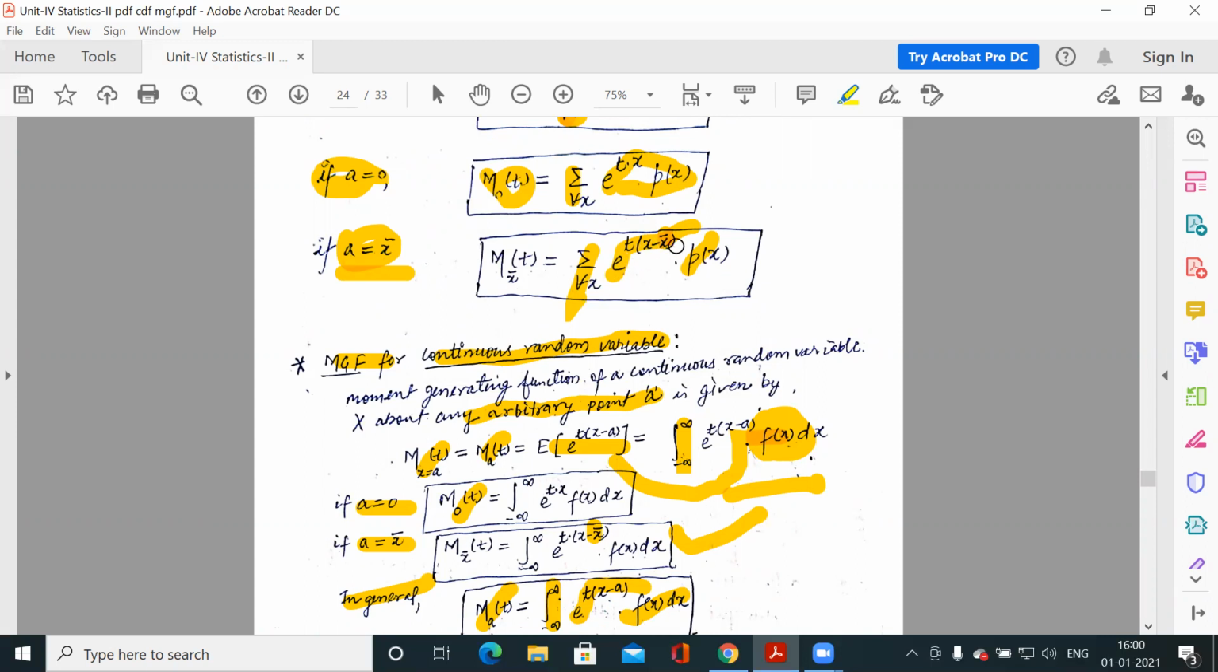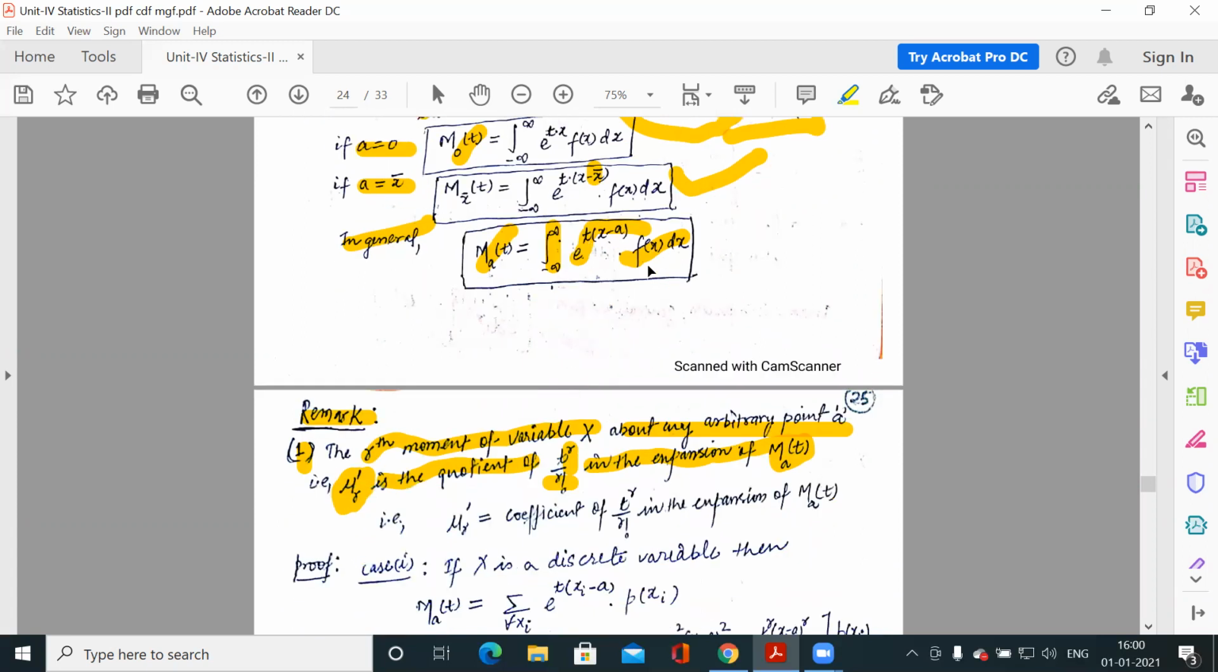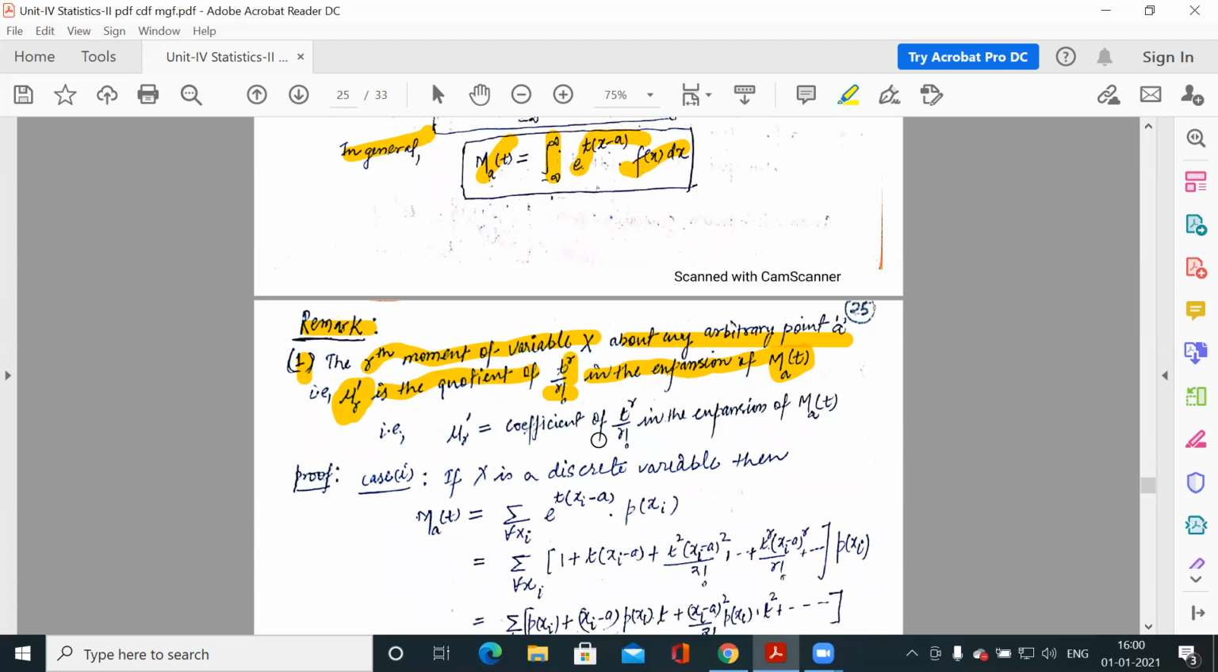It is e to the power t(x minus x bar). So whenever you expand this function, you will get one series. Similarly, after integration of this function, it is an exponential function, so whenever you expand this, you will get one series. In that series, the coefficient of t to the power r by factorial r would be equal to mu r dash. Clear? So you have to prove this: that if you expand M_a(t), then in that expansion the coefficient of t to the power r by factorial r is mu r dash.